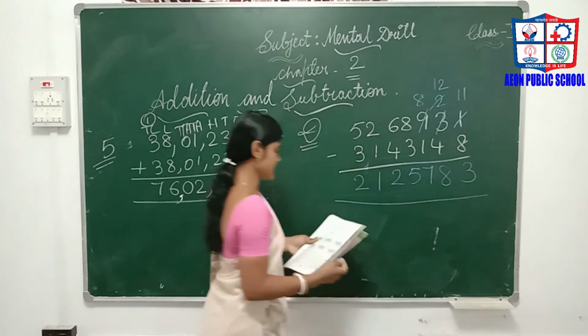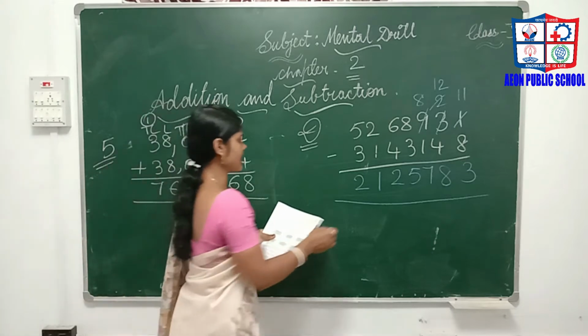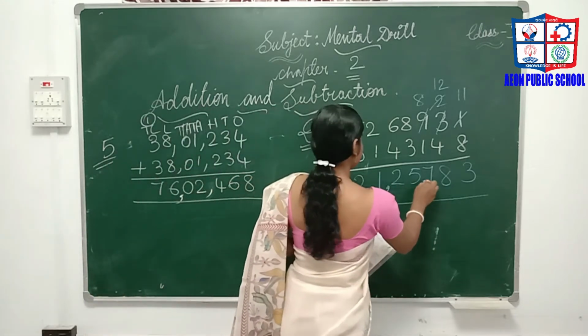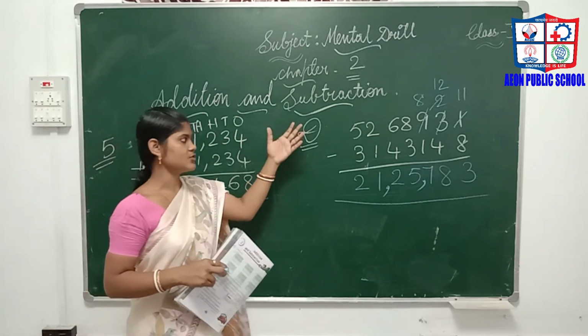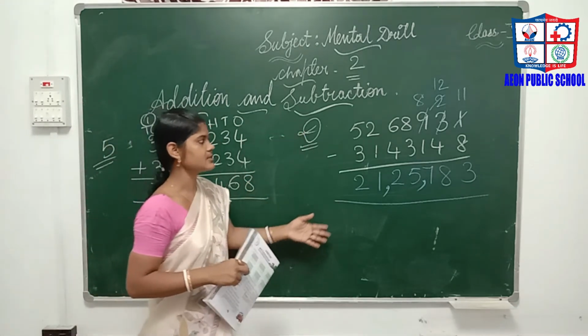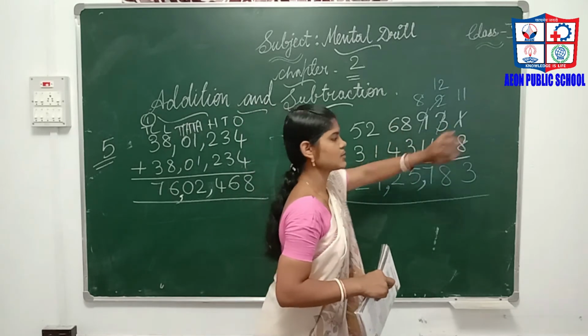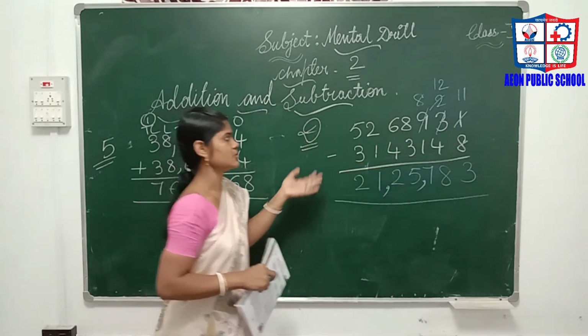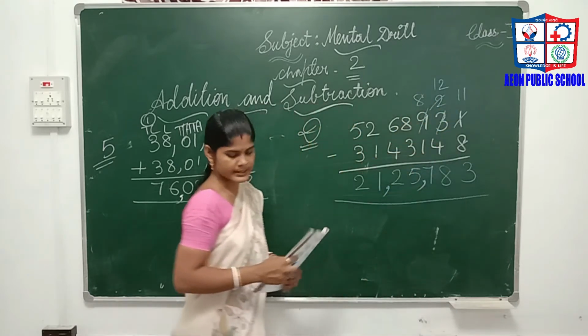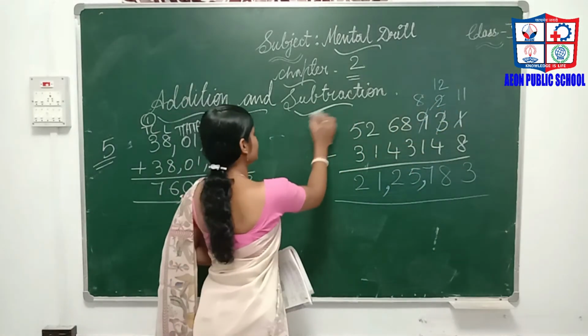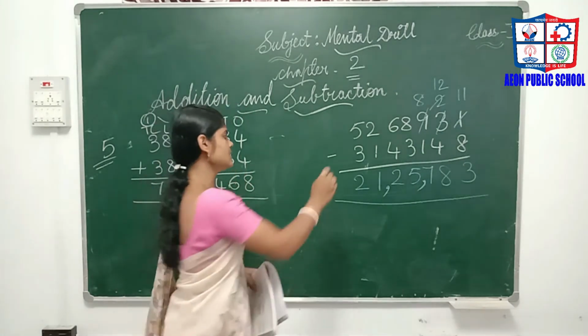So what will be our answer? 21 lakhs 25,783. Just subtract and find the answer. How will you subtract? From a smaller number we cannot subtract, so for the bigger number you have to borrow from the next place. Like that you have to find the subtraction.